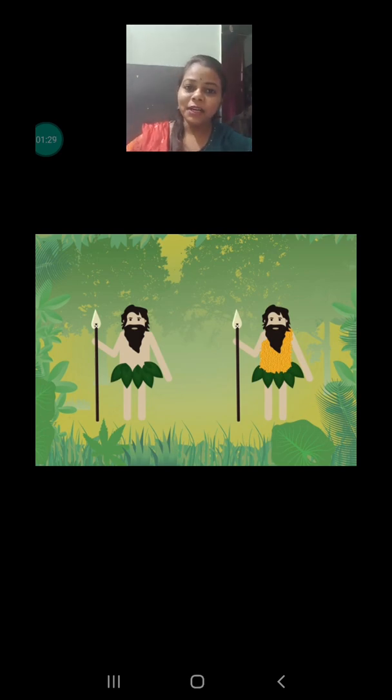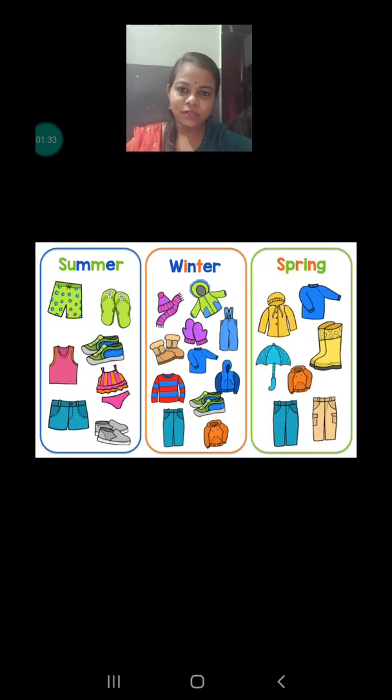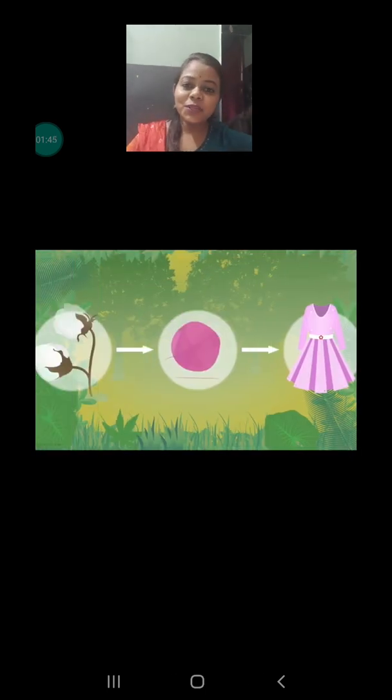If we compare that time with this time, we have a variety of clothes, very colorful, beautiful and unique dresses in our cupboard, and we use them in different seasons and different functions also. But how are these clothes obtained? Let's know the beautiful science behind it: how the raw material obtained either from plants or animals is converted into clothes.